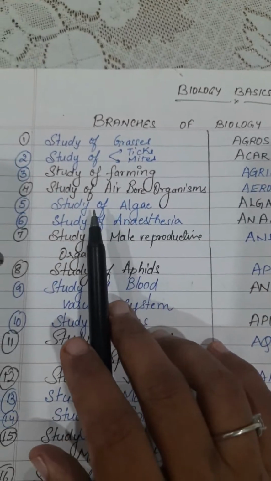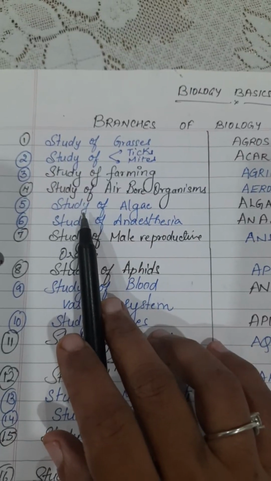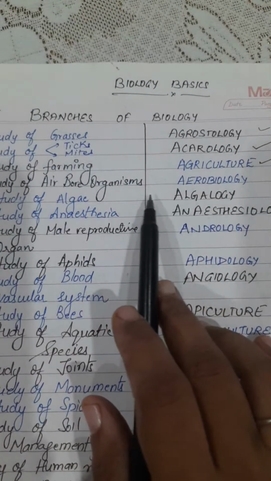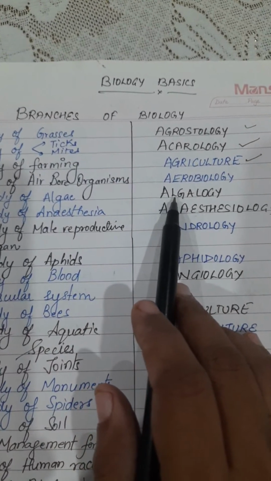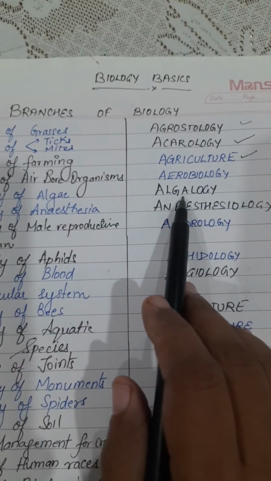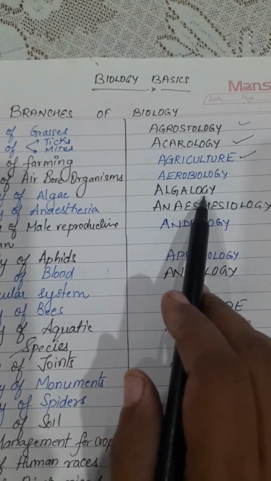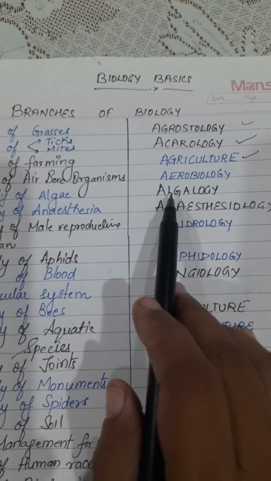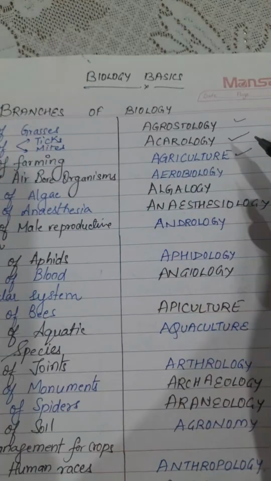So now the fifth one is the study of algae. The name will indicate it, as I told you. The branch that studies algae is known as algology. So logy is the study, and the branch of science that studies the algae is known as algology.